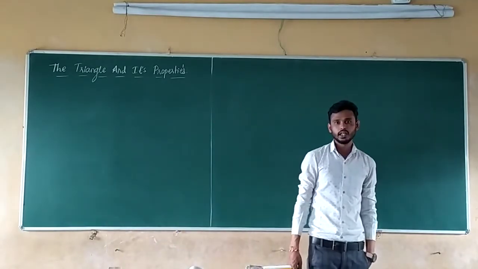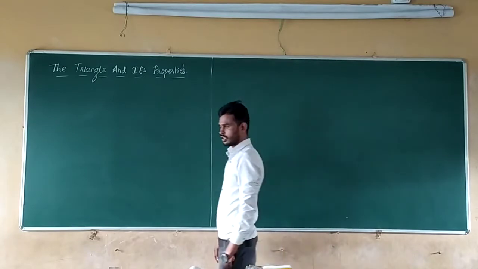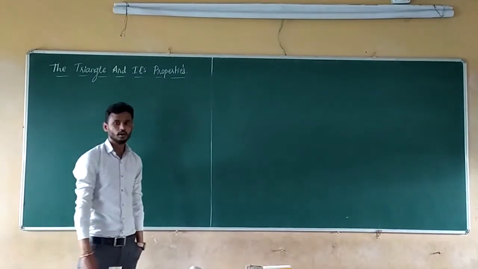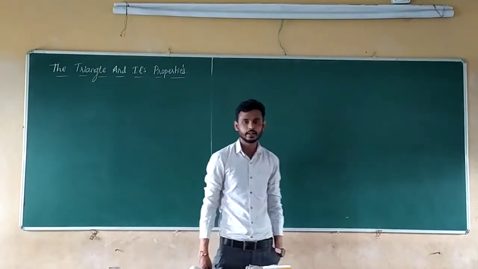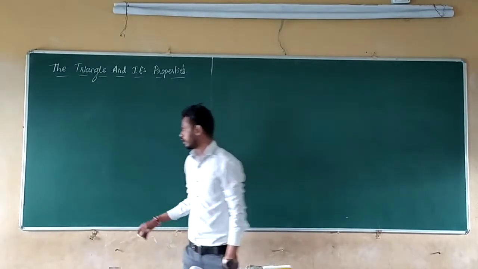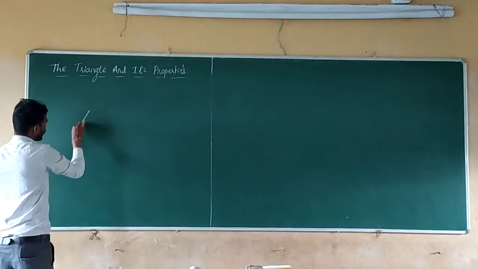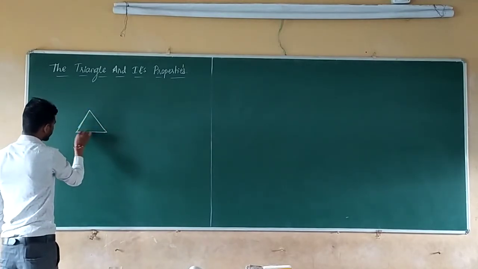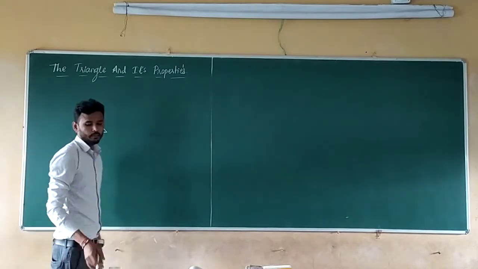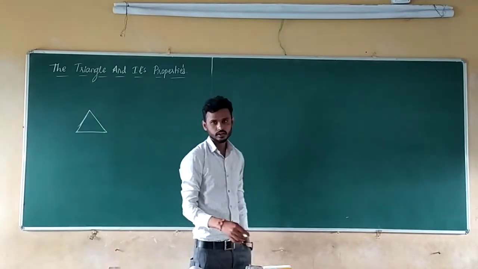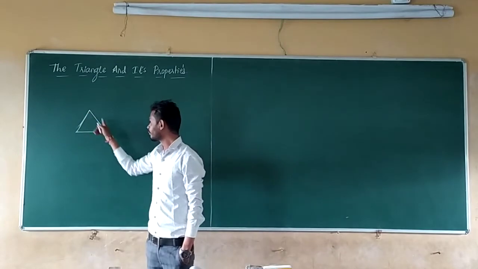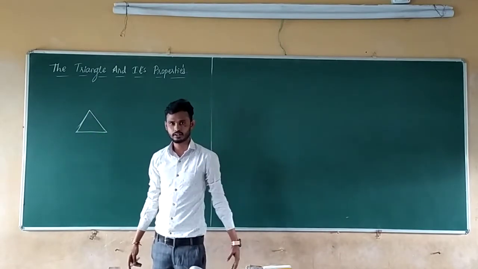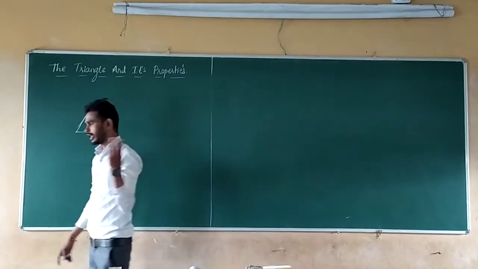So today we will start the new chapter, that is the triangle and its properties. So what is a triangle? A triangle is a polygon made up of three line segments. Polygon means what? Polygon means closed figure. So it is a closed figure made up of three line segments.